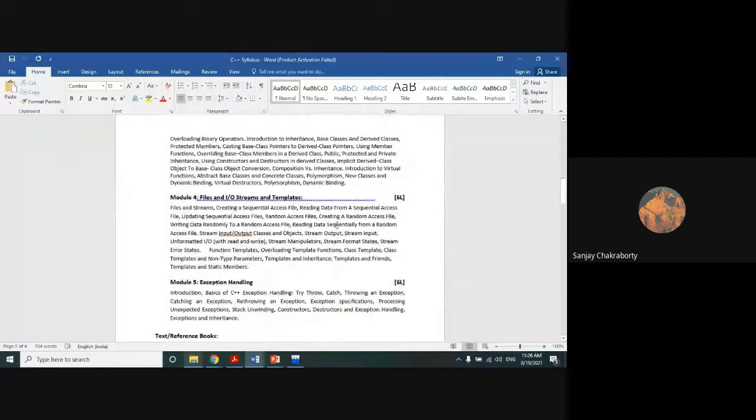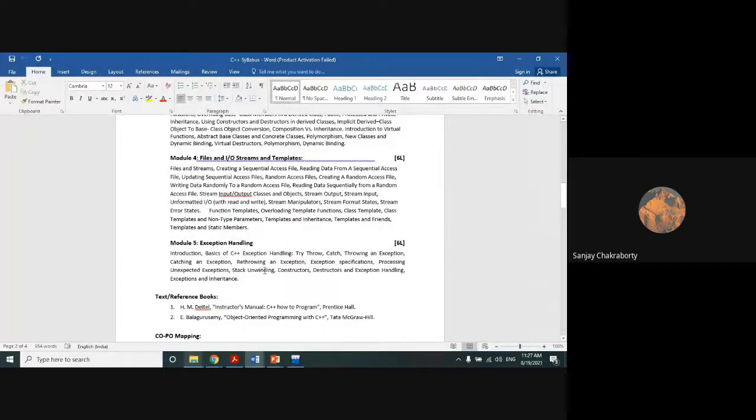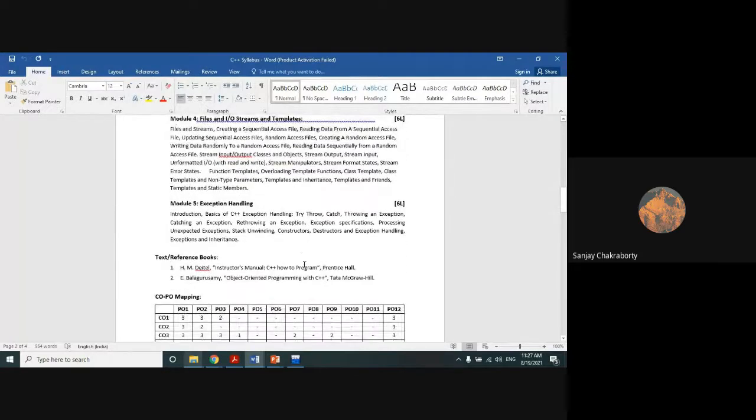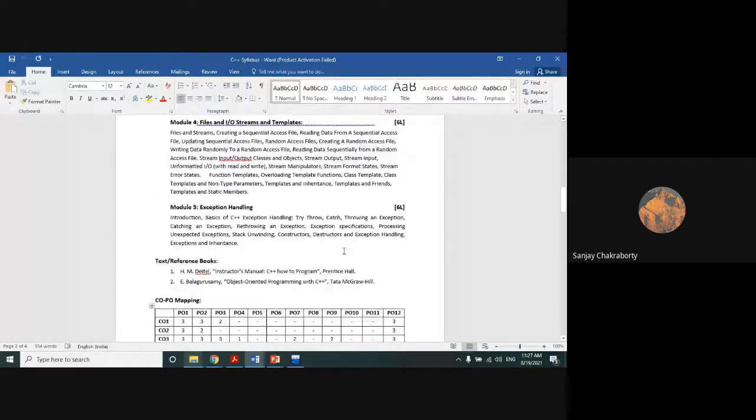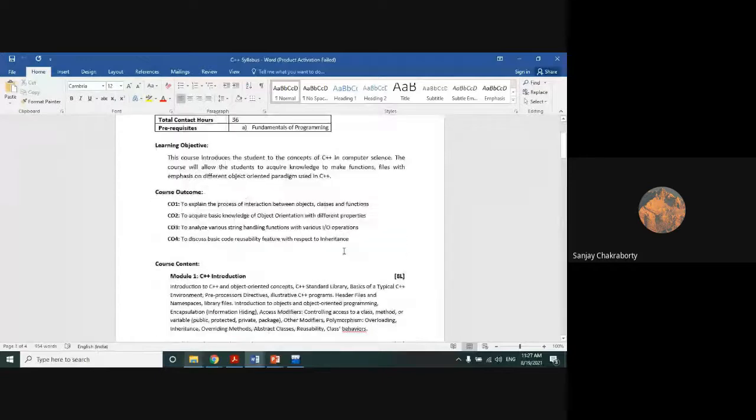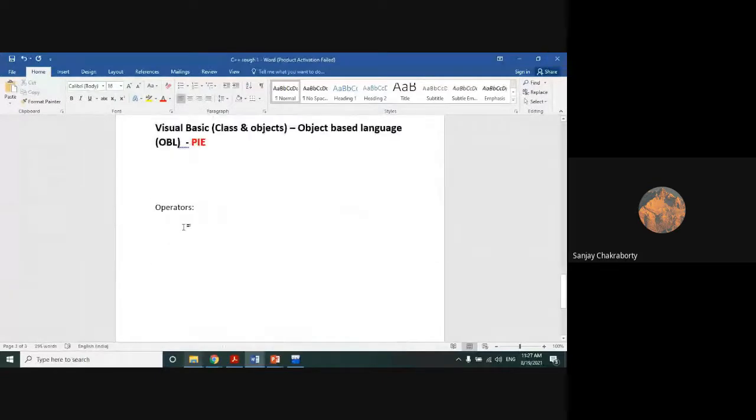Then file handling, input-output streaming, which you are doing in C, we will do in case of C++. And then we are going to handle exception handling. Exception is a very new concept in C++, and this concept is also available in other object-oriented programming languages like Java or Python. Here I have also mentioned the book names. So I'm uploading all these things.